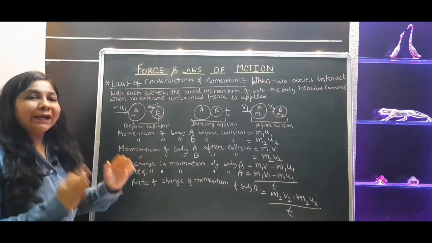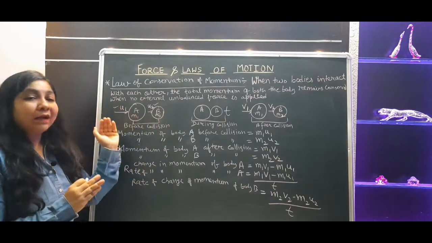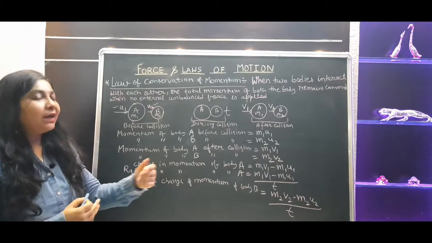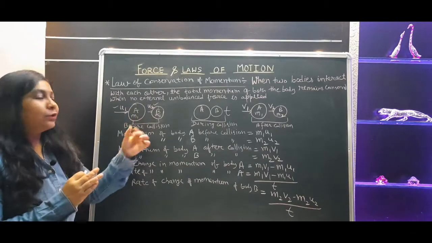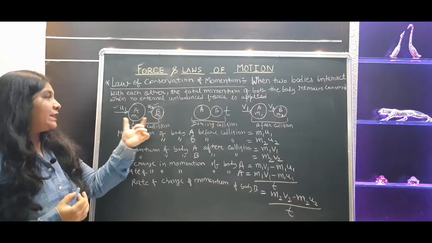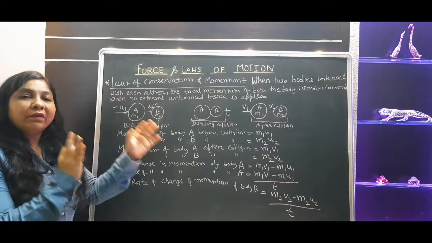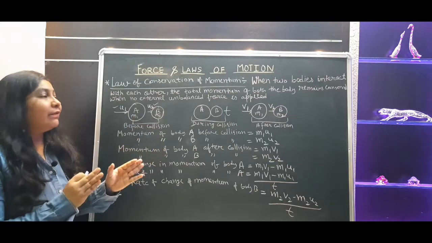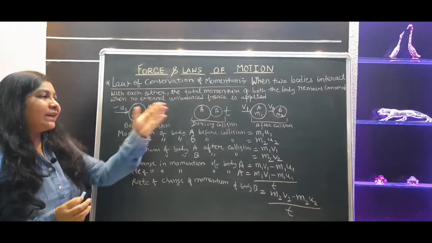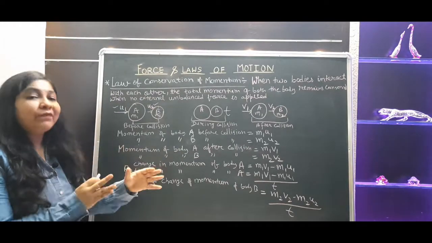So after collision, the velocity of body A, which was earlier u1, becomes v1, and the velocity of body B, which was earlier u2, becomes v2. So initially the velocities of both the bodies were u1 and u2, and now the velocities are v1 and v2. You can consider that as the final velocity of bodies A and B, that is after collision.